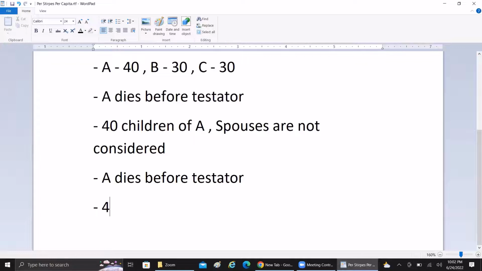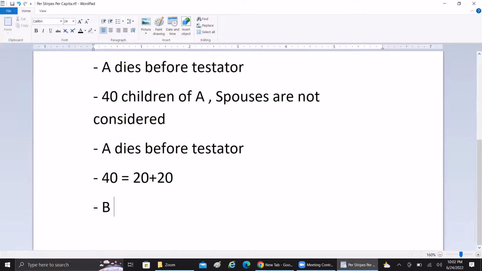Instead, that 40 will be added to the remaining 60%. So 40 will be divided and given equally to the other current generation beneficiaries. So 40 divided means 20 plus 20. Party B will receive 20 and party C will receive 20. So this is how the per capita arrangement looks.